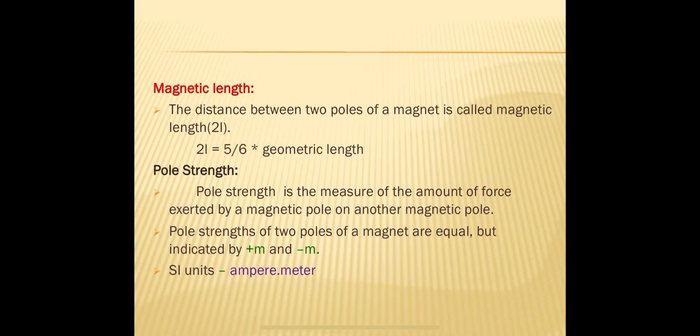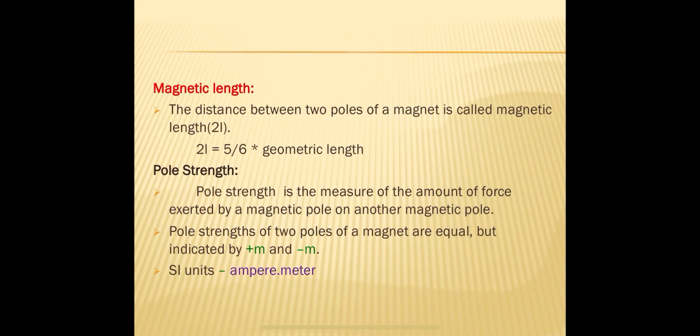The distance between two magnetic poles is called magnetic length. So where are the magnetic poles located? Somewhere inside the magnet, nearer to the edges, but not exactly at the edges. So the magnetic length and geometric length are different, both are not equal.